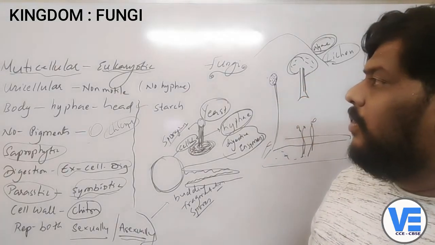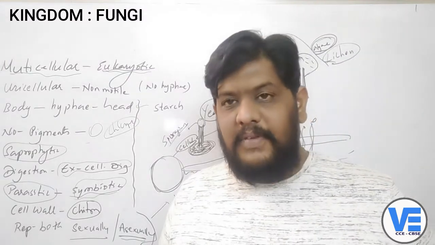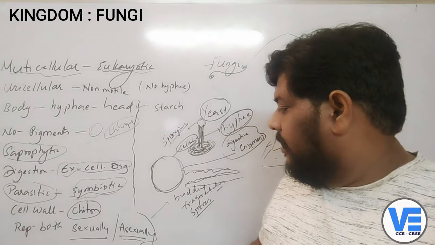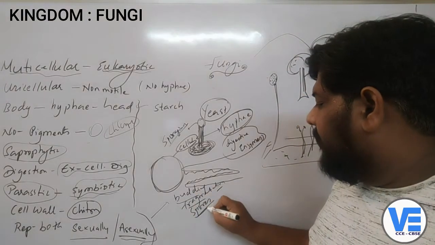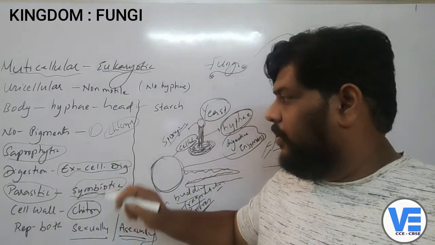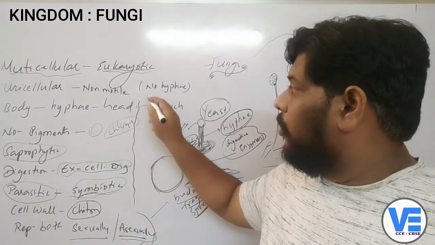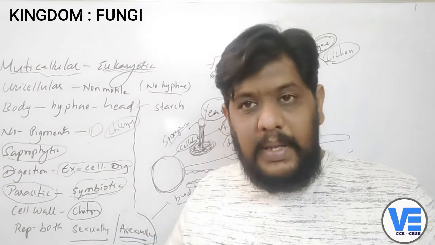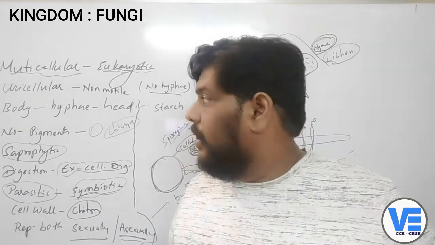So these are the different characters of the fungi. Okay, especially what you have to remember is the mode of reproduction: budding, fragmentation, and spores. They are parasitic in nature and also symbiotic in nature. They are non-motile. Only yeast are unicellular. They don't have pigments, and that's why they cannot prepare their food material, right?